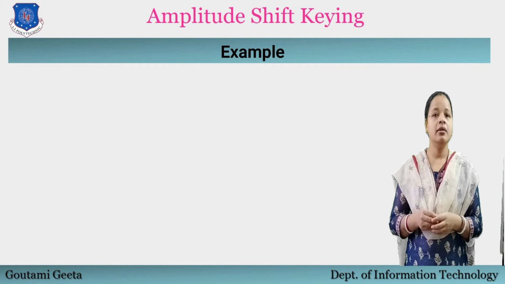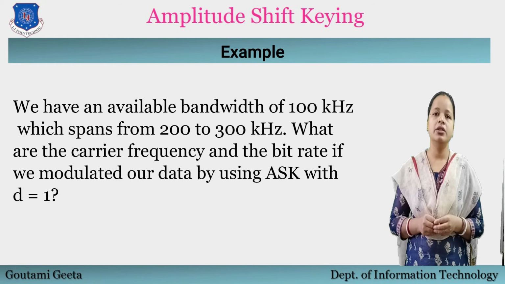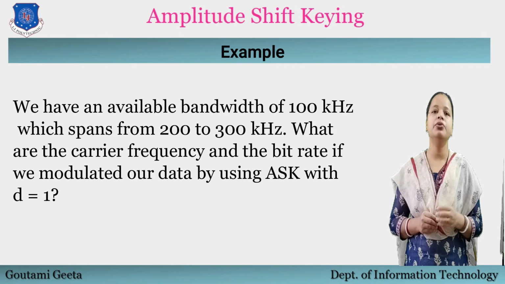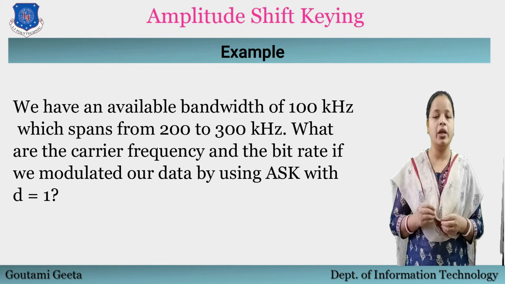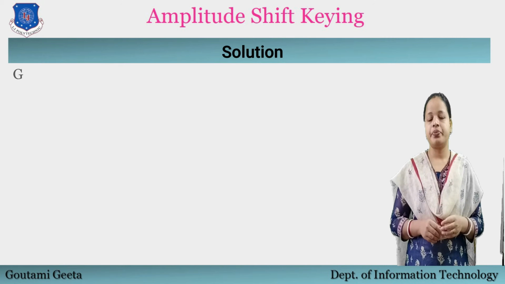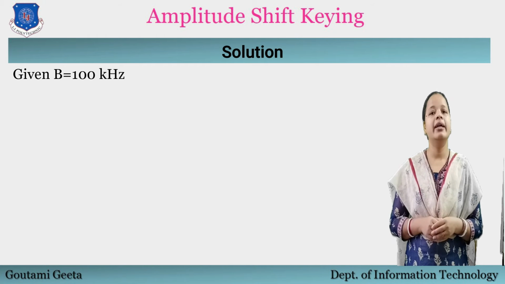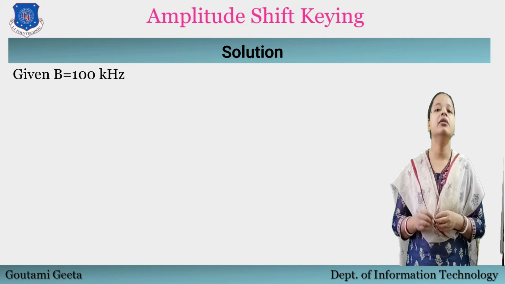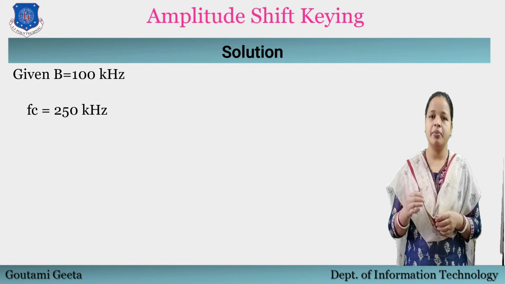Now let's see an example. We have an available bandwidth of 100 kHz which spans from 200 to 300 kHz. What are the carrier frequency and the bit rate if we modulate our data using ASK with D equal to 1? Solution: here we are given B equal to 100 kHz and the middle of the bandwidth is located at 250 kHz. This means that our carrier frequency can be Fc equal to 250 kHz.